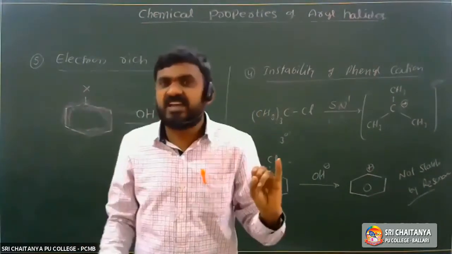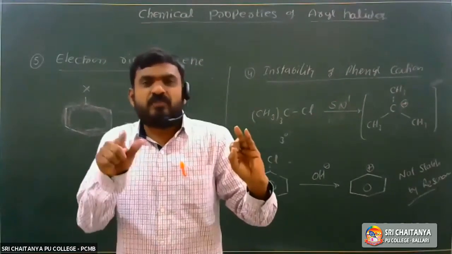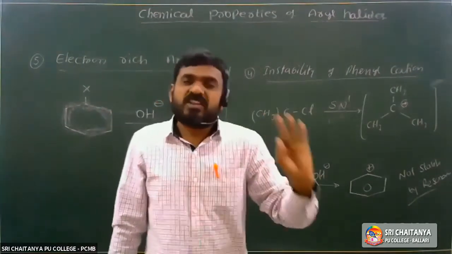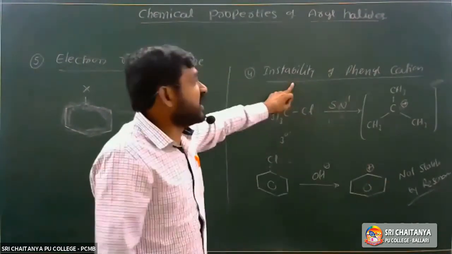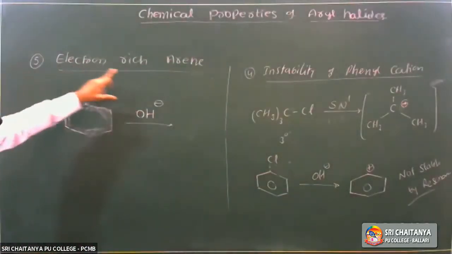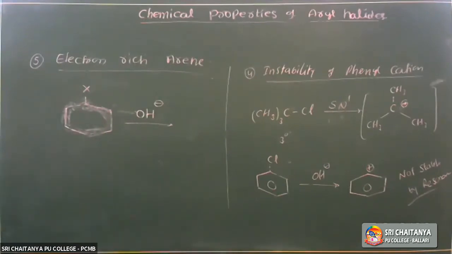Next, the second reason is the hybridization. Third reason, hybridization of the C–X carbon atom in the C–X bond. The third one is the polarity. The fourth one is the instability of phenyl cation. Next, the fifth one is electron-rich arenes. Due to these 5 reasons, haloarenes are less reactive towards nucleophilic substitution reactions than alkyl halides. Okay, right.